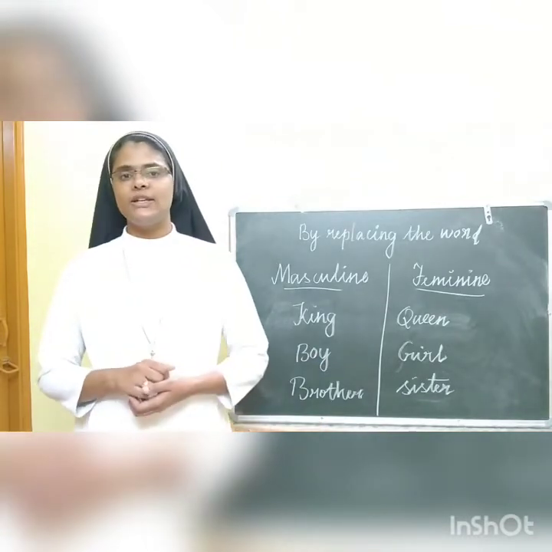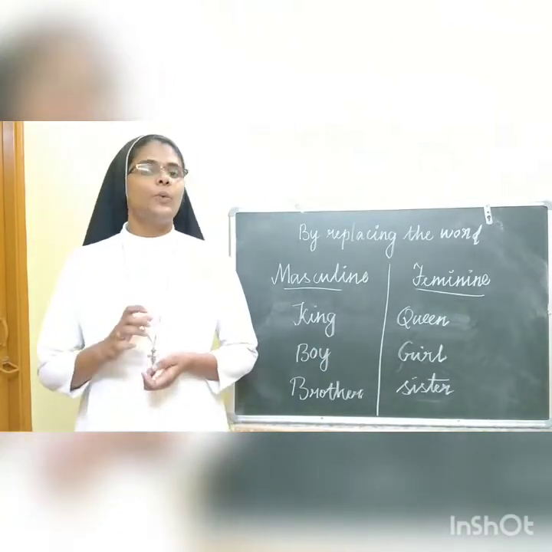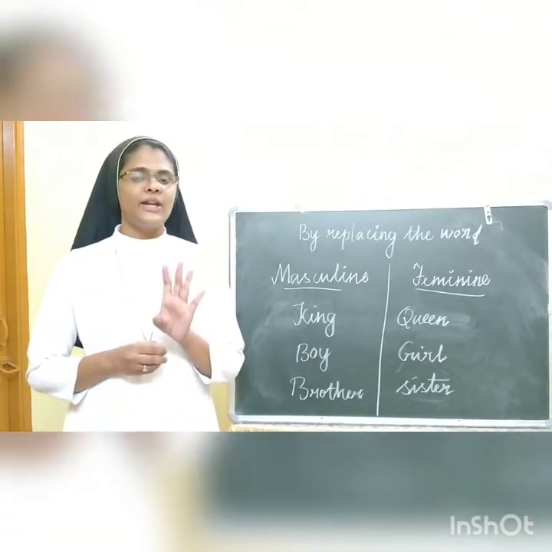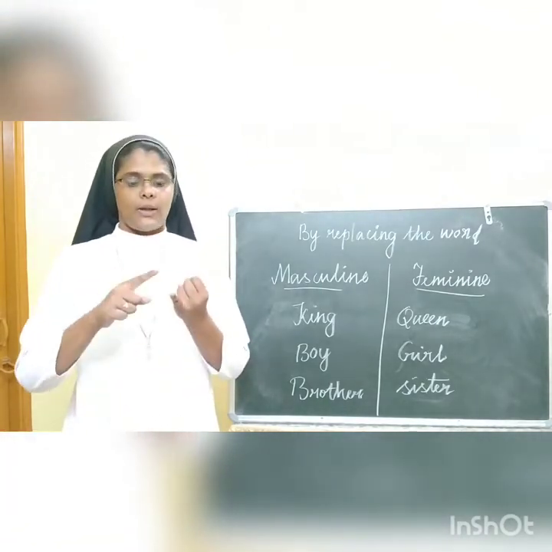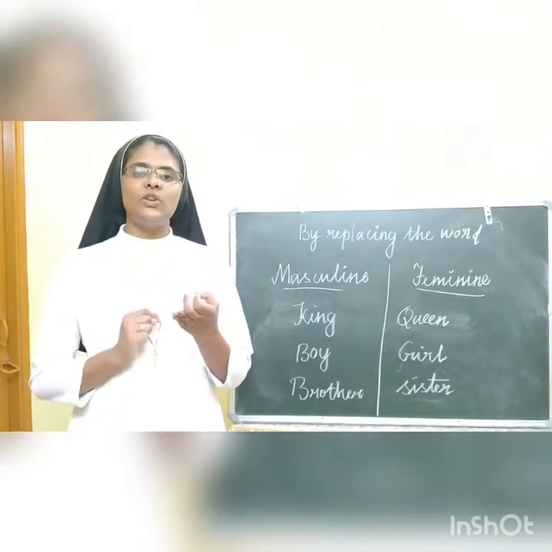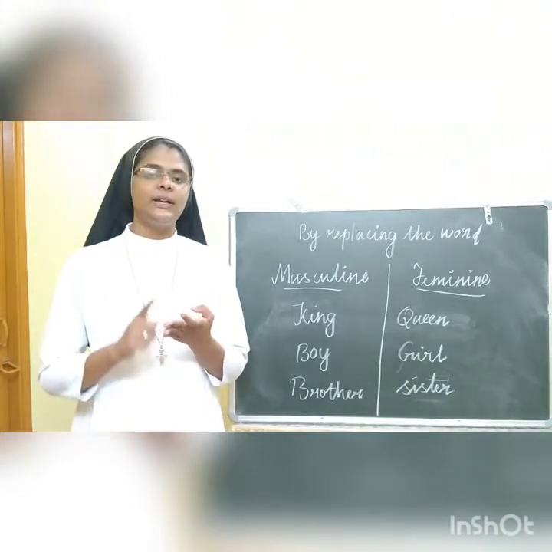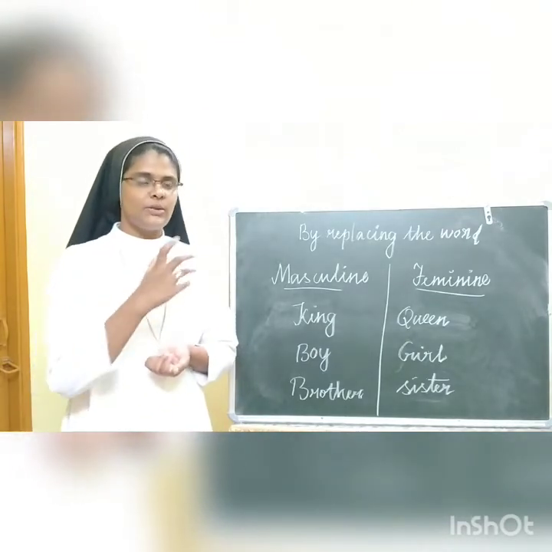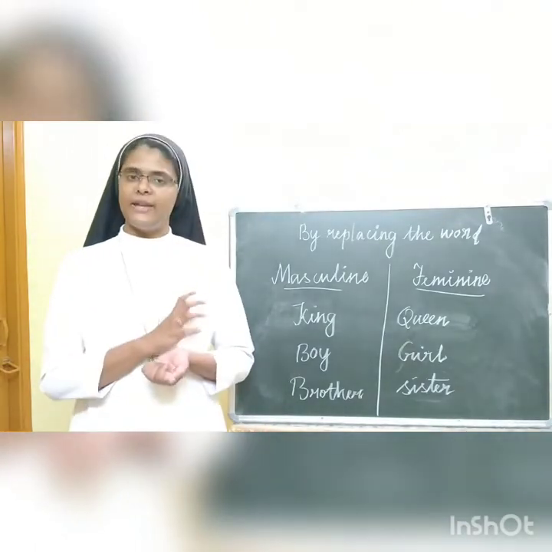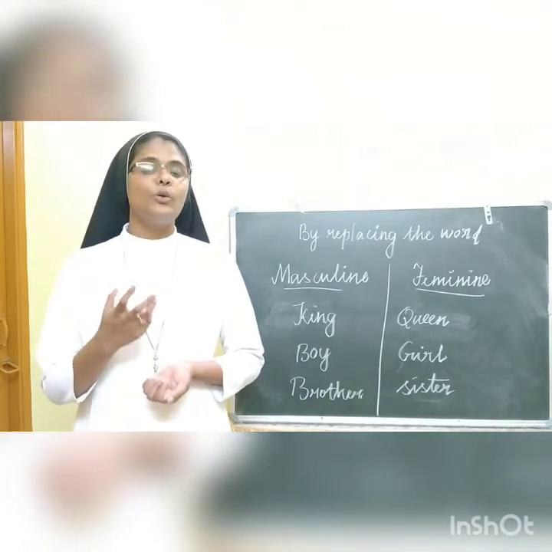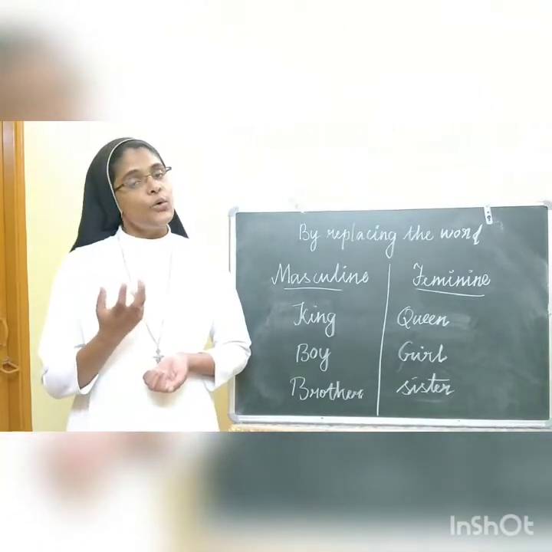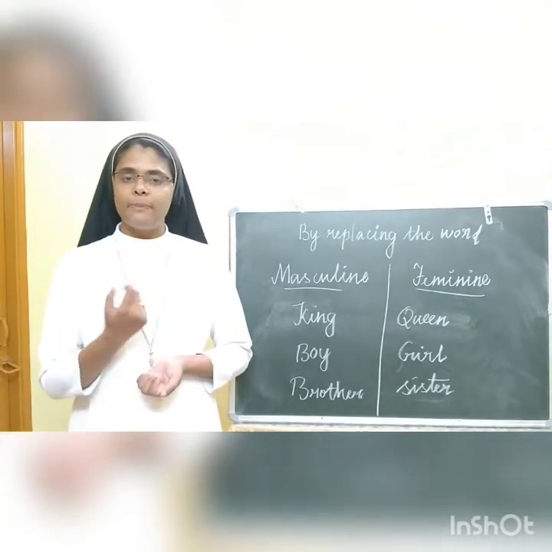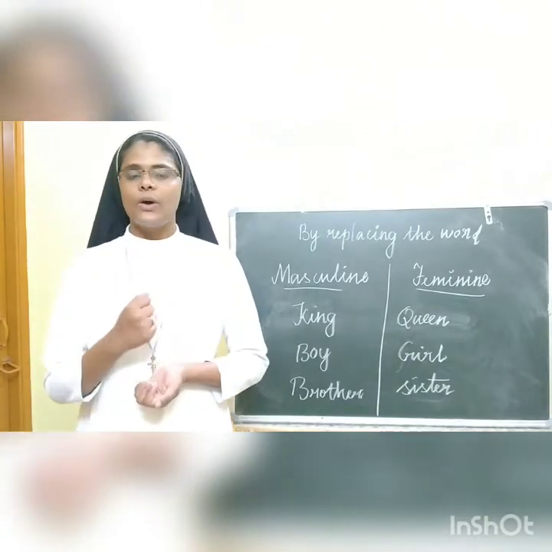So my dear children, now let us revise what are the things we have learned today. We learned the 4 kinds of genders: masculine gender, feminine gender, common gender and neuter gender. So if you want to change masculine gender into feminine gender, you should know more vocabularies. Then how you can improve your vocabularies? So by reading the newspaper, you can improve your vocabularies.